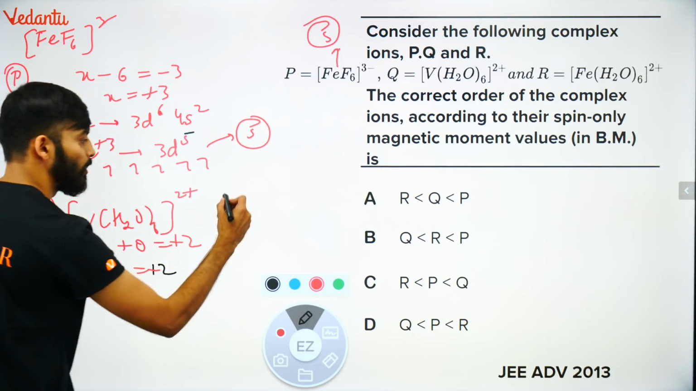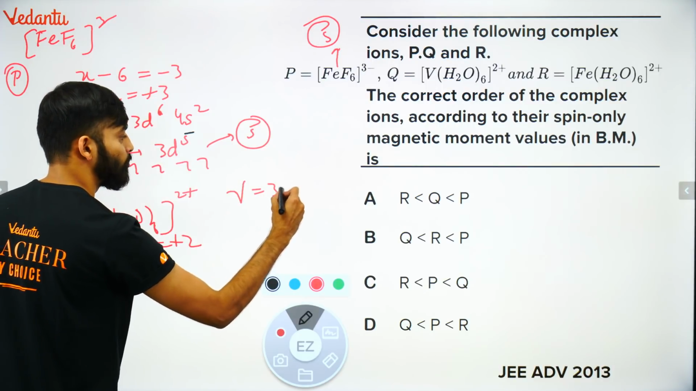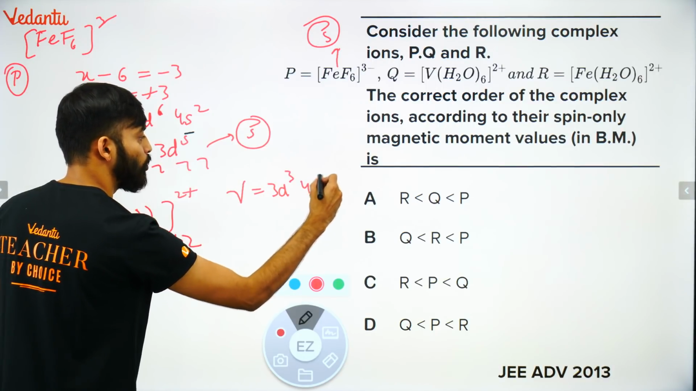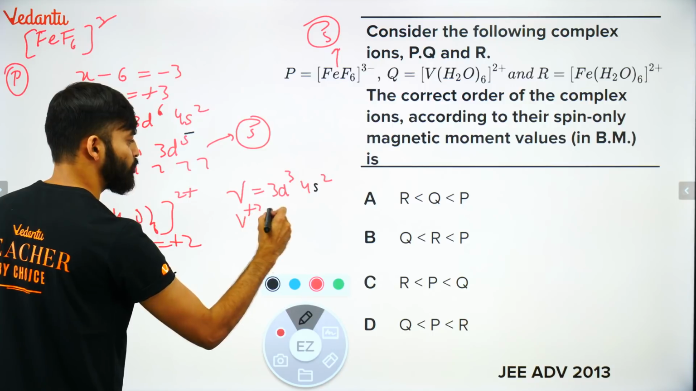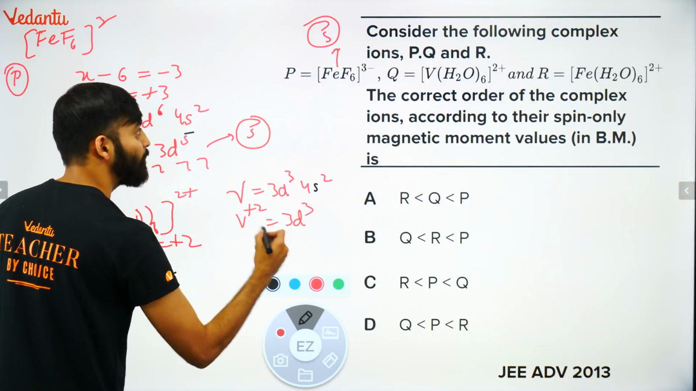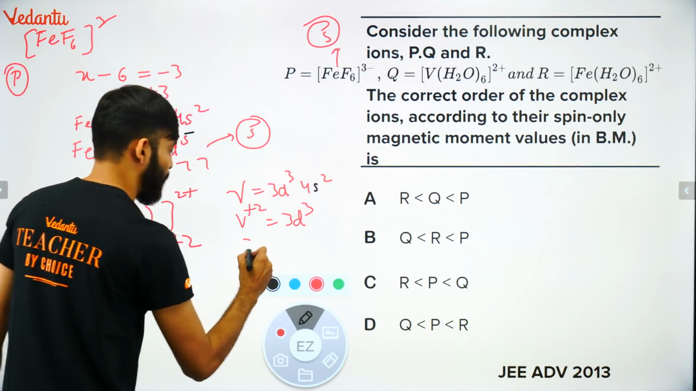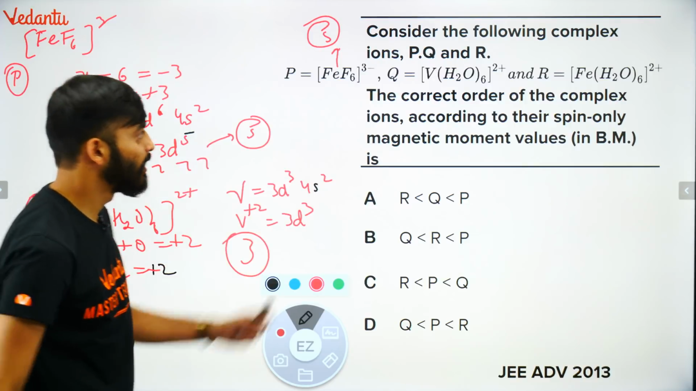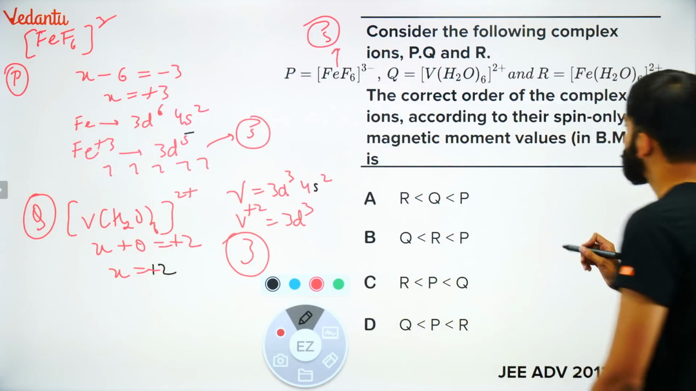It means vanadium is 3d3, 4s2. So vanadium plus 2 will become 3d3. How many unpaired electrons? 3 unpaired electrons. सीधे ही बता दिया. Last one is what? Fe(H2O)6.